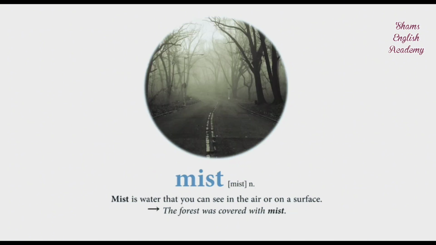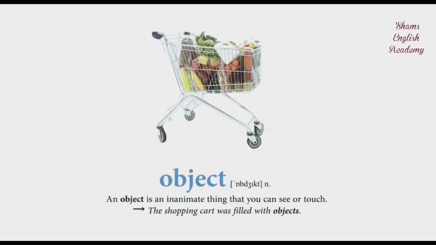Mist. Mist is water that you can see in the air or on a surface. The forest was covered with mist. Object. An object is an inanimate thing that you can see or touch. The shopping cart was filled with objects.